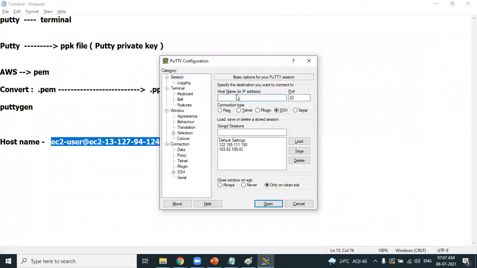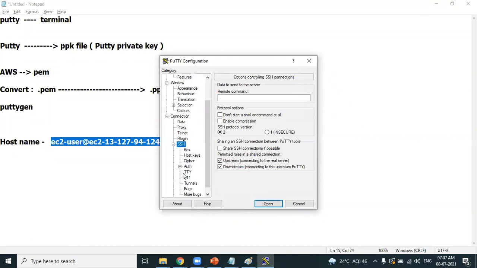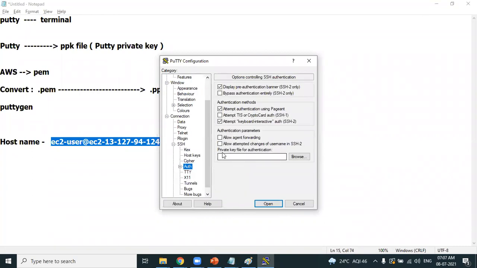So mention the host name. That's it. PuTTY needs what file? PPK file. So you have to mention where exactly the PPK file is available, under SSH, under authentication, private key. That's nothing but the PPK file. Browse and mention where exactly you have saved your PPK file, which helps you to connect.